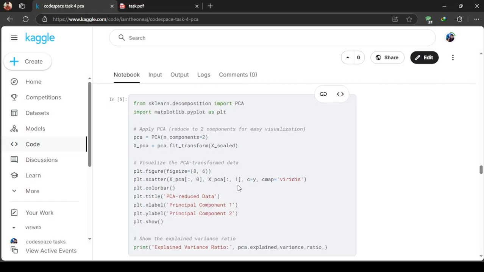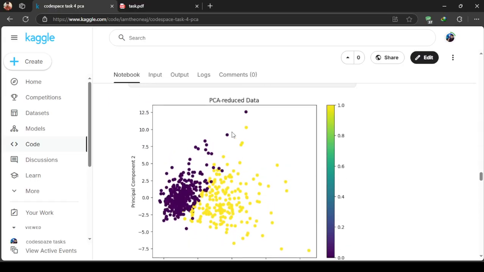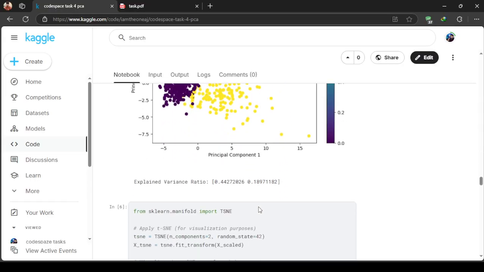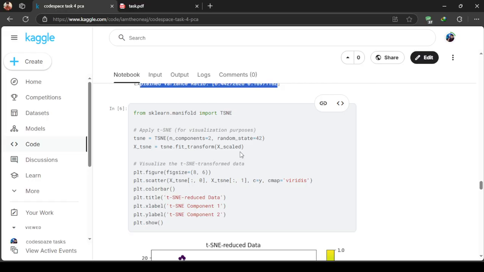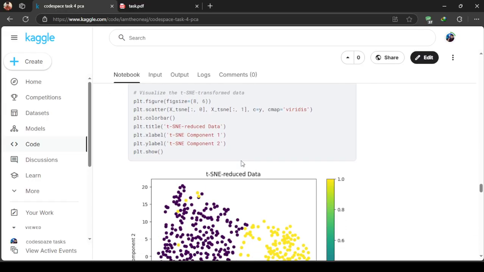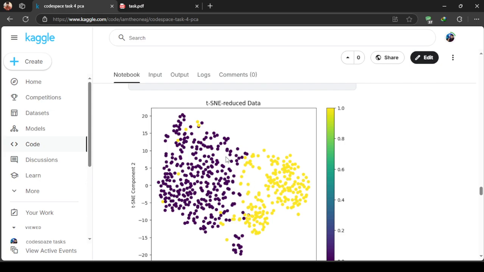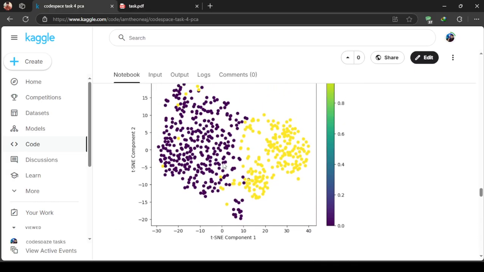After training the model, the PCA reduced data was this, and the explained variance ratio is this. Then, after retraining the model for visualization, the data got separated.